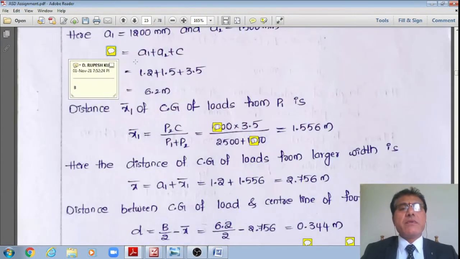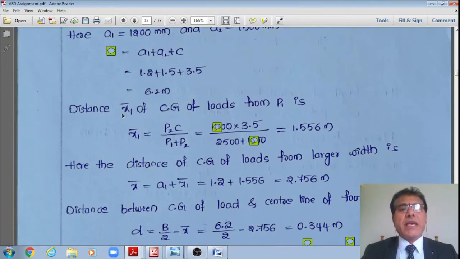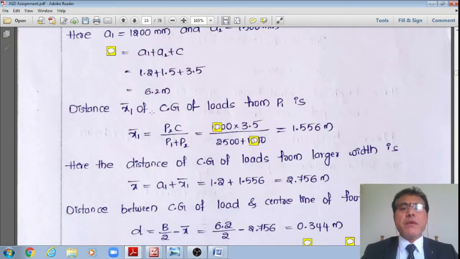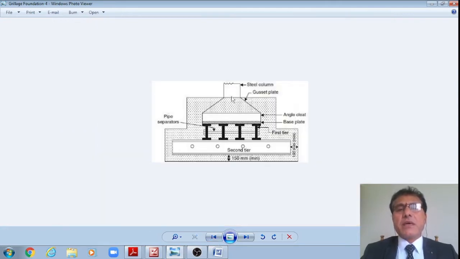Therefore, from this now I'll say what is the width of the footing is nothing but A1 plus A2 plus C, substituting which now I'll get a value 1.2 plus 1.5 plus 3.5. It works out to 6.2 meter, and the distance x1 bar of the CG of the loads from P1 load. Please make a note, I am taking a reference as the P1, right? This point, the central end of this column, not the left end of this bottom grillage. From this central line, I am not going with respect to the left, right?